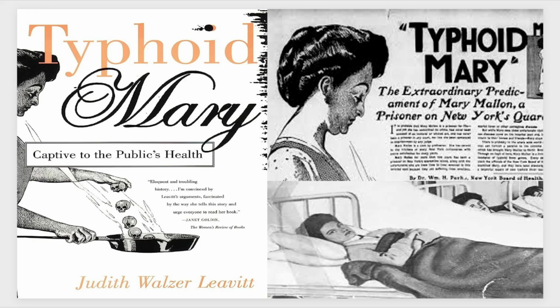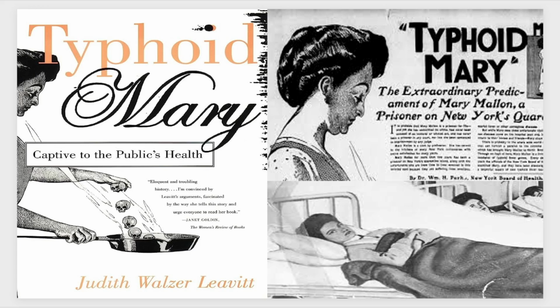So for Typhoid Mary, I'm basing this off my memory, and I'm sure I'll make a couple of generalizations here, so I apologize for any inaccuracies. But basically, the story was she was a cook, and she was preparing food for all these different wealthy families. She was a cook for 8 different families. 7 of those 8 families were claimed, at least, if not confirmed, to have had typhoid fever around the time that she worked with them.